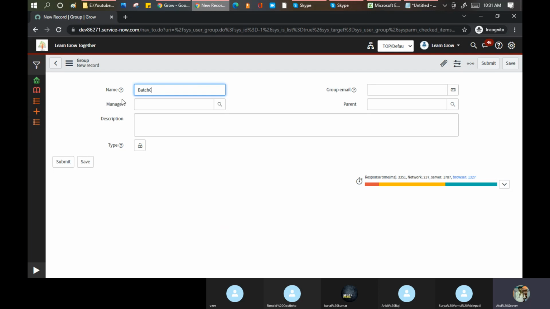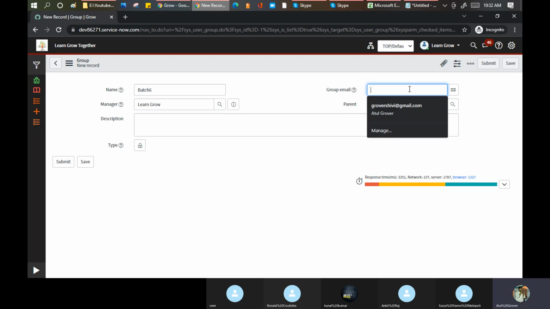As of now, out of the box, there is no limitation, no validation, and no linking of the manager in the approval, rejection, or addition or deletion of a member. It is just so that this person is accountable for maintaining this particular group. So let me put my name. Group email ID: everybody knows we have a shared mailbox, right? If you put it here, the email will go to that particular group only. Let me put my email ID.